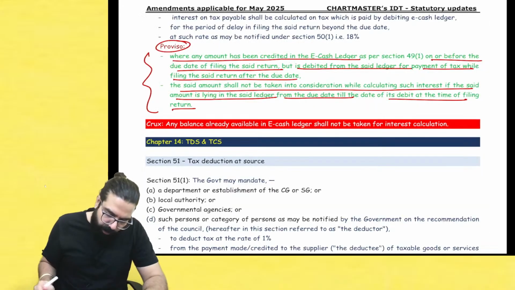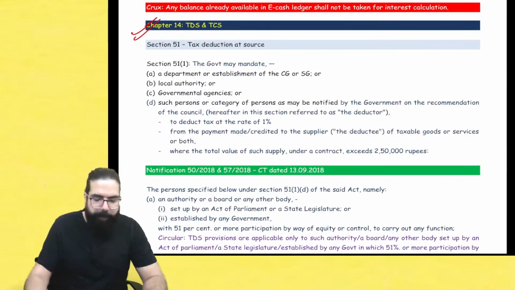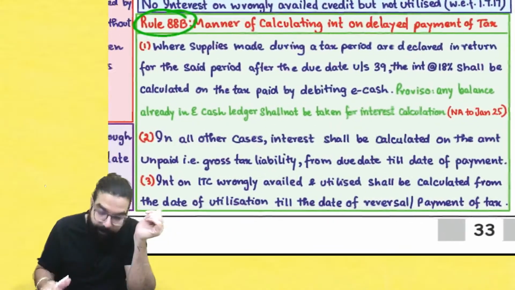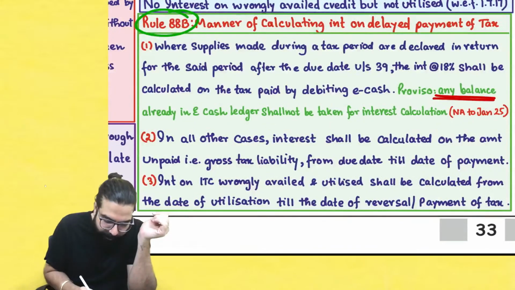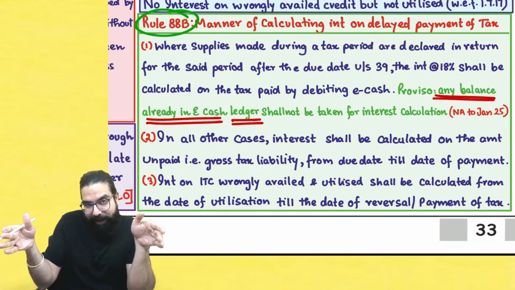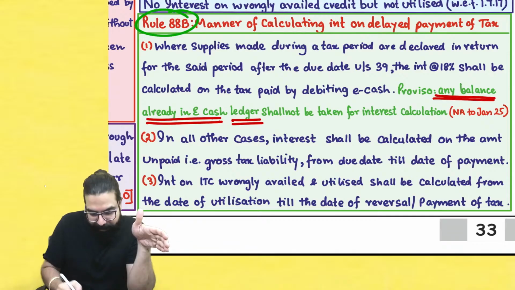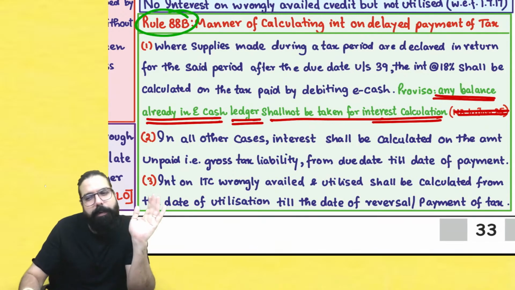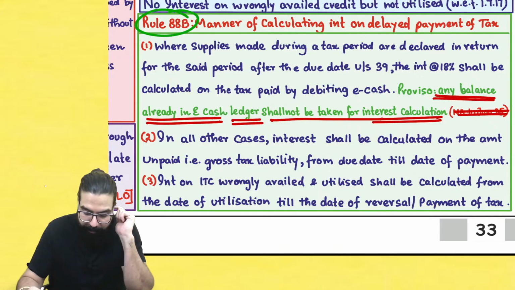That's all, sir. Chalo, we'll go ahead and now move to TDS. Listen to me very carefully. In your chapter of TDS, what they have gone ahead and told. Any balance already in e-cash ledger, which you have deposited on the due date, till the date of filing, shall not be taken for interest calculation. This was not applicable for January, but for May onwards, it is applicable. Done, sir. This point is clear.